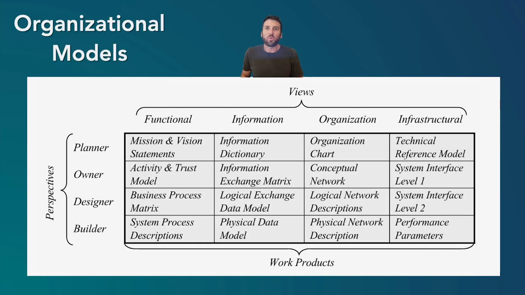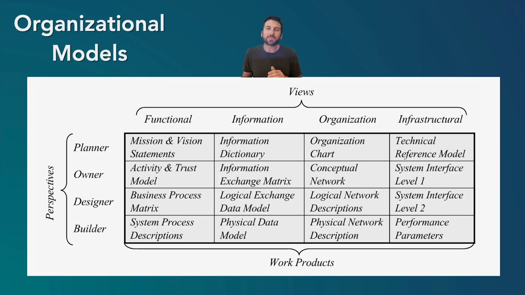Another way that one could understand an organization or map it out is by different perspectives. So here, this shows what's called an architectural framework model of organizations, and this was from the US Treasury. And essentially, they had different perspectives like the planner, the owner, the designer, and the builders. And that there's different views. Are you looking at the functional, like what is the overall throughput? What is the information? What's the key information needed? What is the organizational structure and the infrastructure?